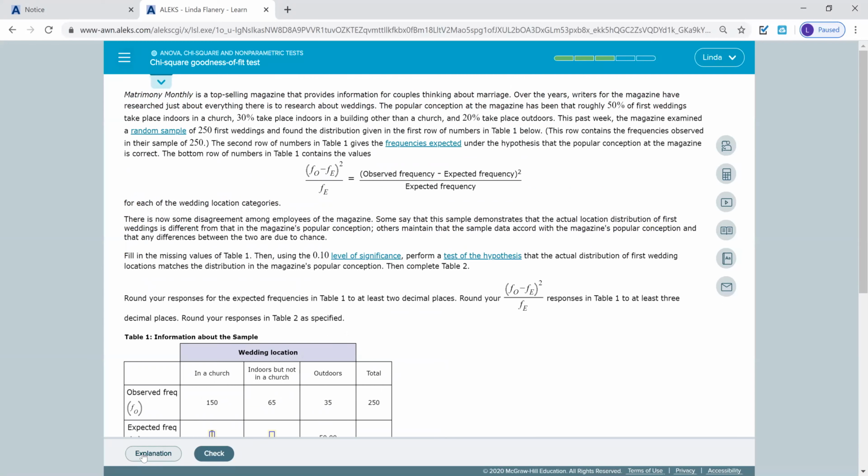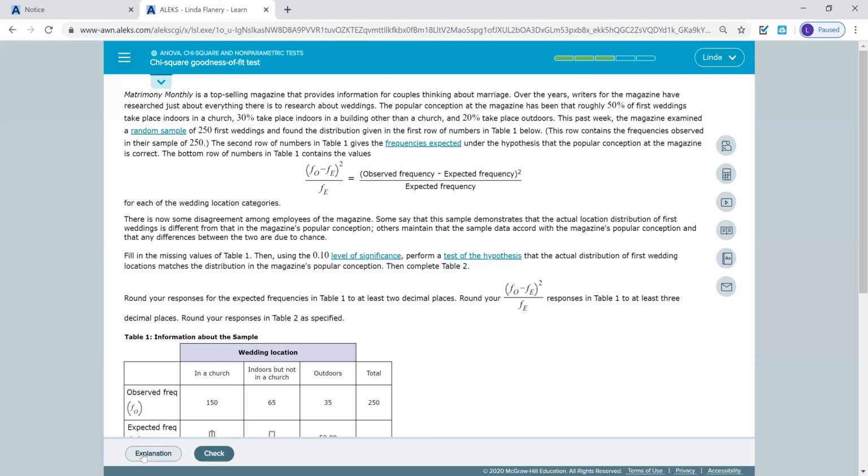Matrimony Monthly is a top-selling magazine that provides information for couples thinking about marriage. Over the years, writers of the magazine have researched just about everything that there is to research about weddings. The popular conception at the magazine has been that roughly 50% of first weddings take place indoors in a church. 30% are indoors in a building other than a church.